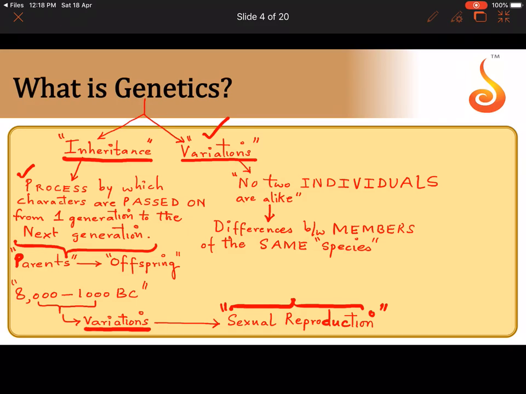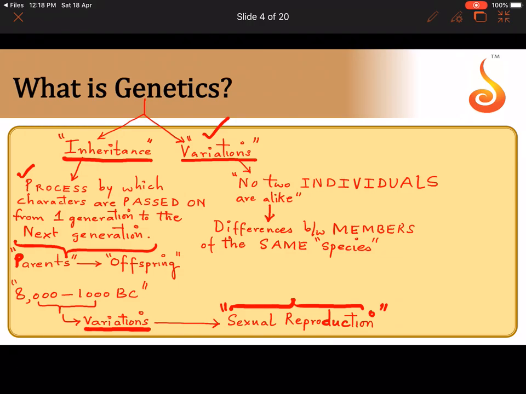Like for example, if you take a field of plants which all belong to the same species, some of them are growing tall, some of them are growing dwarf, some of them are growing under extreme conditions, some of them are not growing under extreme conditions, some of them are producing a lot of seeds and fruits. So these are the variations which our ancestors knew of, and they knew that these were the byproducts of sexual reproduction. Of course, they did not know the details, they did not know the scientific basis of inheritance and variation.